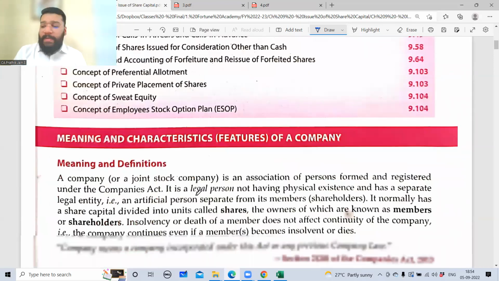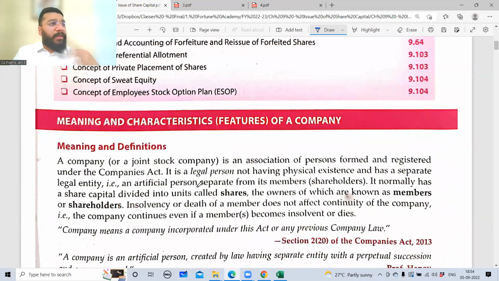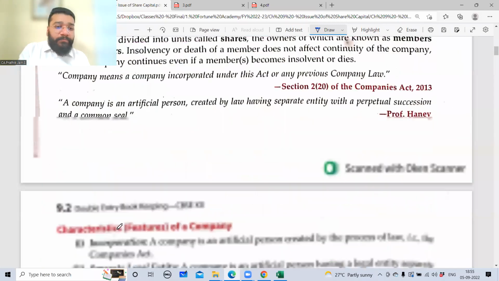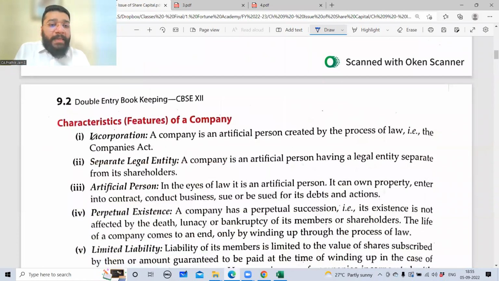So guys, company is basically an association of people where people come together for the purpose of doing business. Now this company has certain characteristics or features, the first one being it is to be incorporated, which means for a company to be created, it has to be registered. Registered with whom? Can you please tell me? Government. So government here is who? ROC, Registrar of Companies. So we have to file the application to the Registrar of Companies.